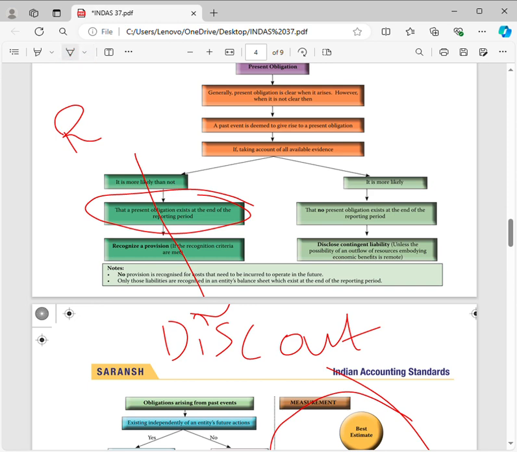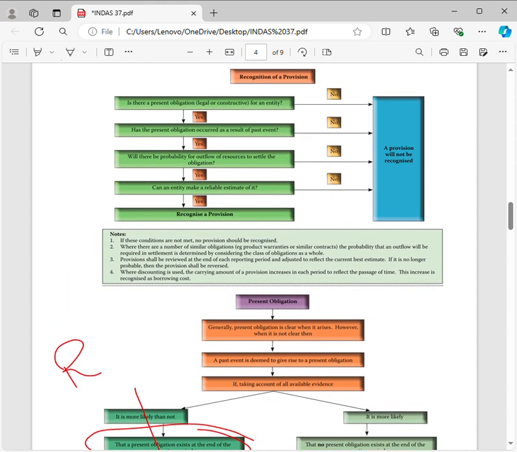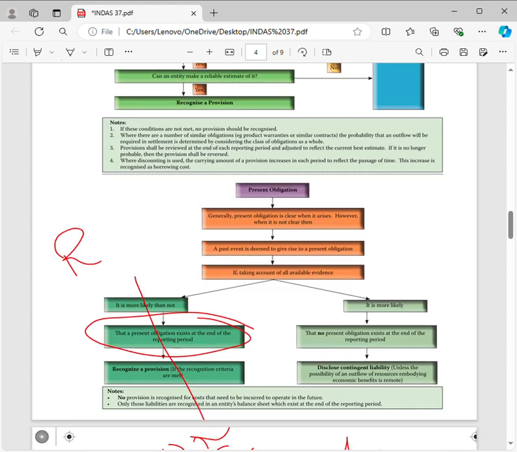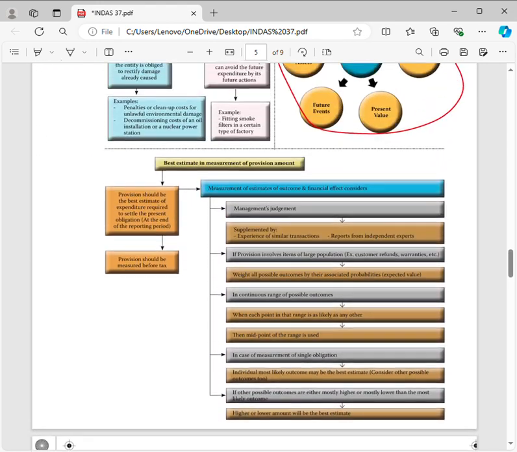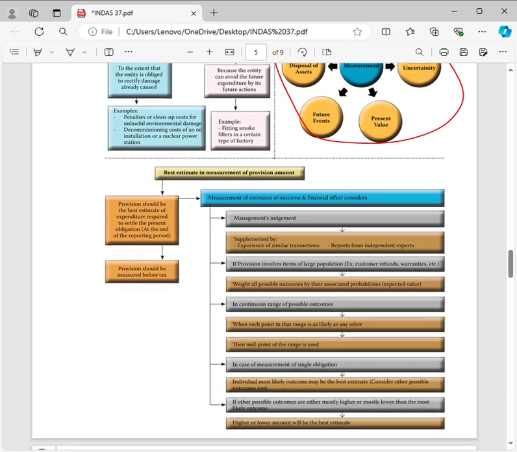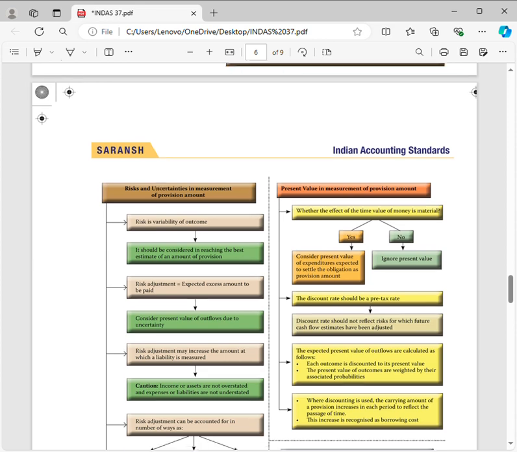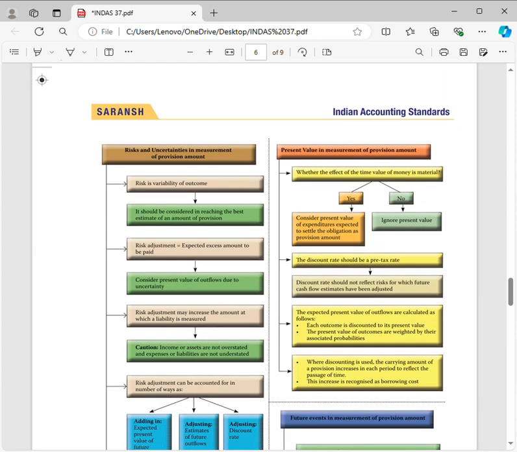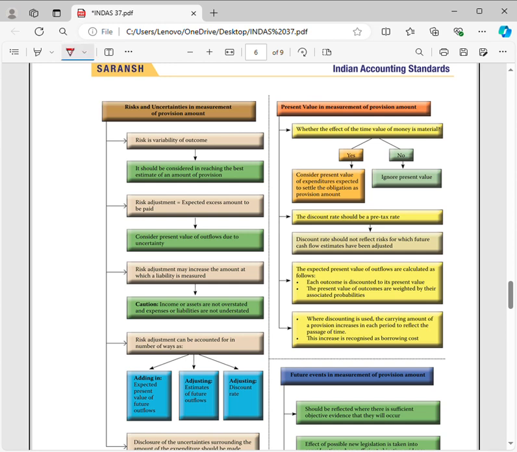If there is a risk that the actual outflow would be more than the expected present value of outflow, then you need to adjust for that risk by adding to the expected present value of outflow. For example, you assume some percentage, 10%, but the risk factor was increased. Now, to that expected present value of outflow, we need to add the risk adjustment factor. Then we need to create the provision amount.